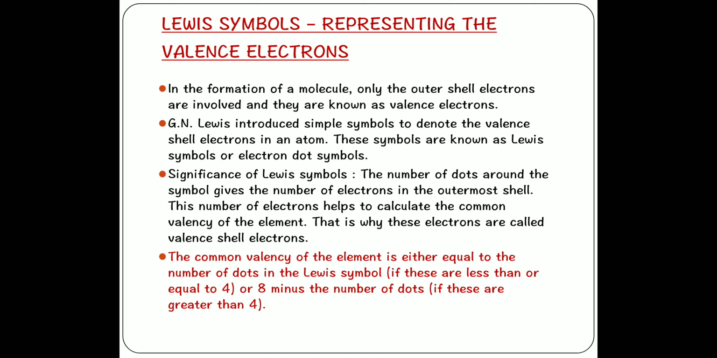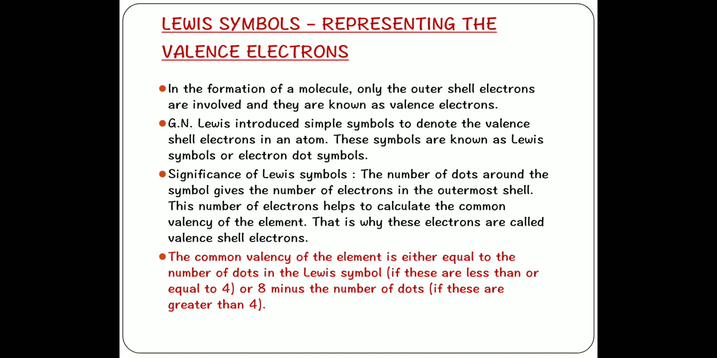and these symbols are known as Lewis symbols or electron dot symbols, because Lewis represented the valence shell electrons with the help of simple dots. Before learning how to draw the Lewis dot structures, we need to understand the significance of Lewis symbols. The number of dots around the symbol gives the number of electrons in the outermost shell, and this number of electrons helps us calculate the common valency of the element. That is why these electrons are called valence shell electrons.